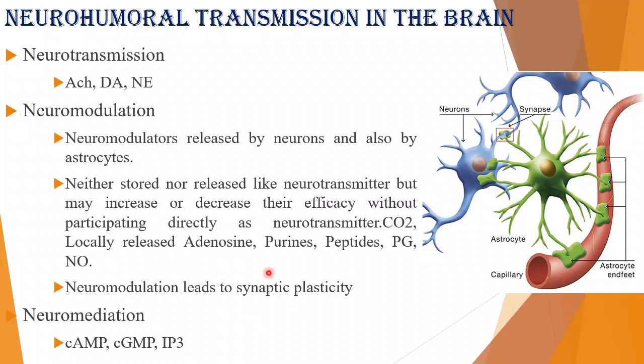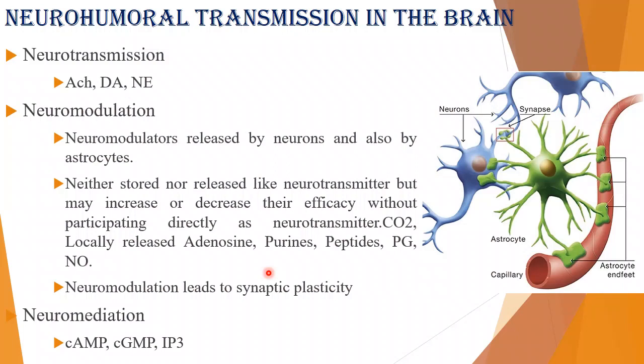Synaptic plasticity is a kind of biological process where specific patterns of synaptic activity result in changes in the synaptic strength.